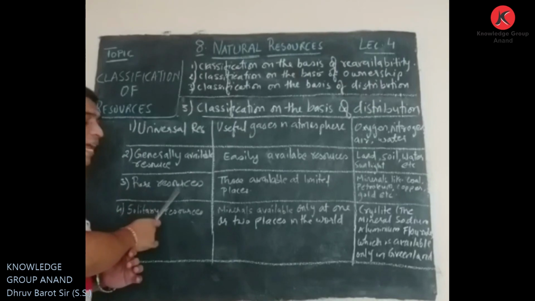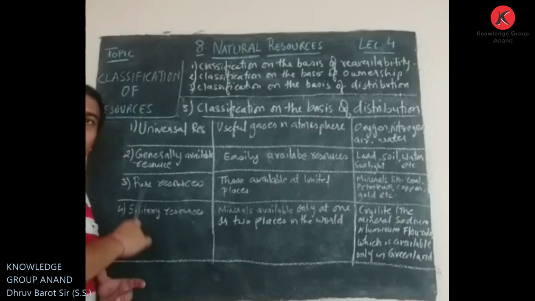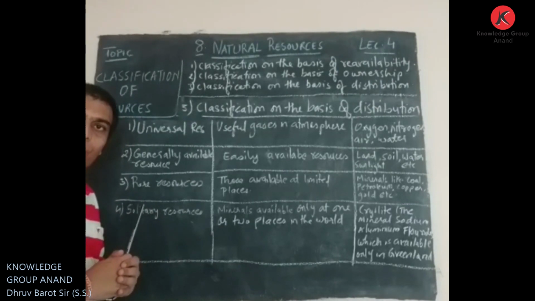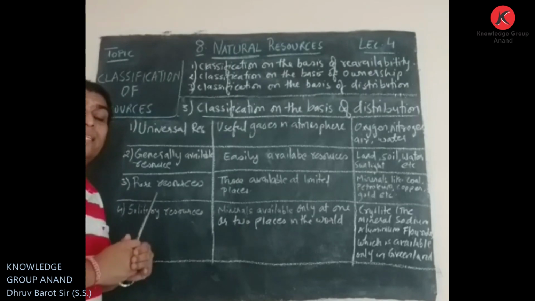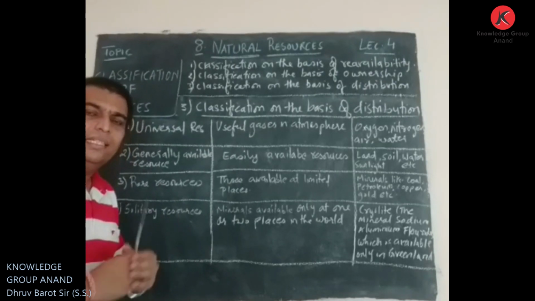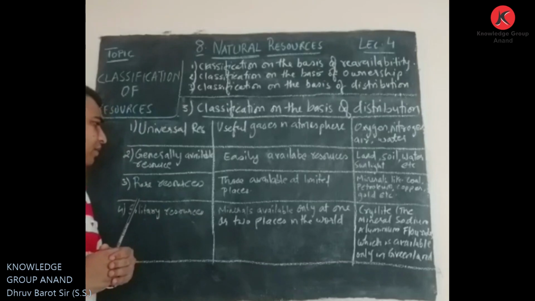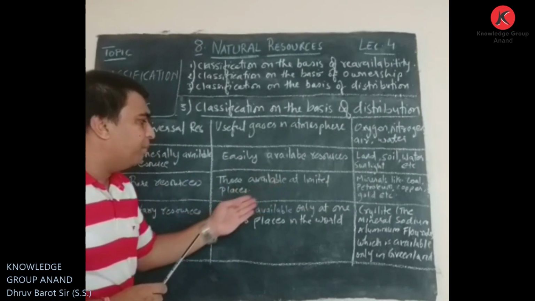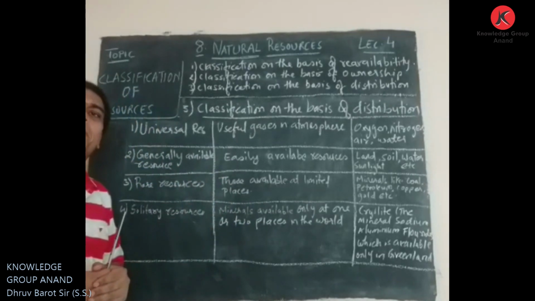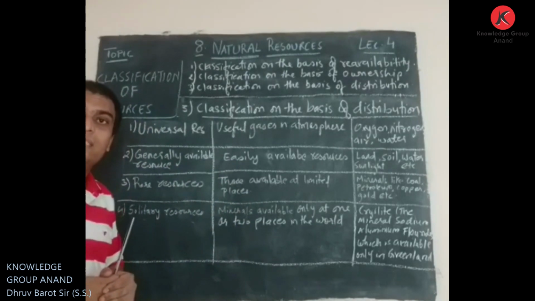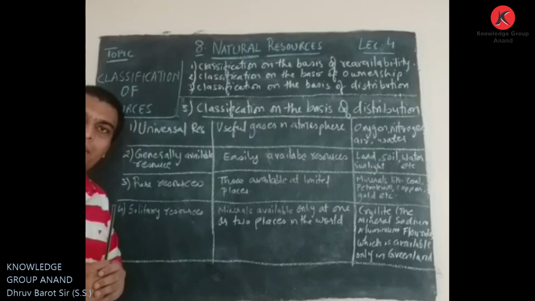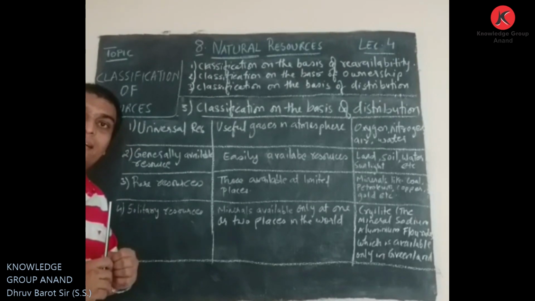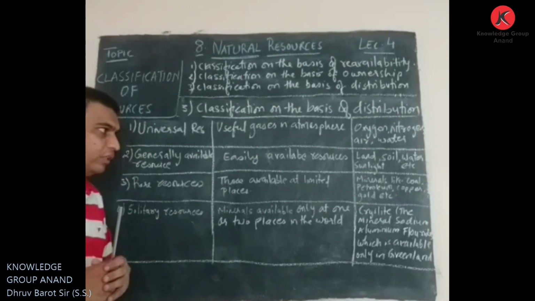Third is rare resources. The word rare itself shows that it is not available easily. These resources are available at limited places only. We can see these resources at limited places, so that is why they are called rarely available resources.